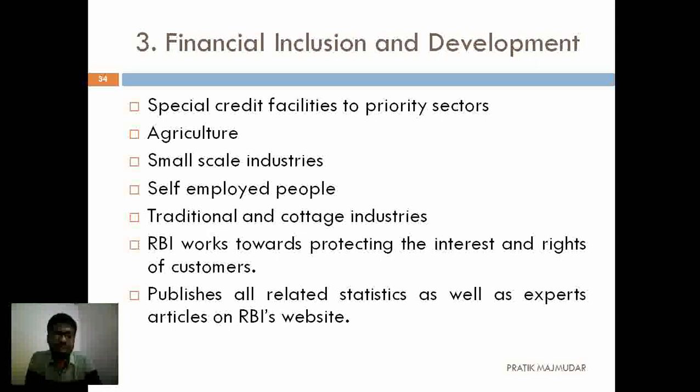So financial inclusion, that means what they were doing, they were trying to include each and every resource, each and every one, in the regular market. So they were giving special credit facility to the priority sector. Let's consider the priority sector as the agriculture sector. As you know, more than 50% or 59% of the people are working under the agricultural sector.